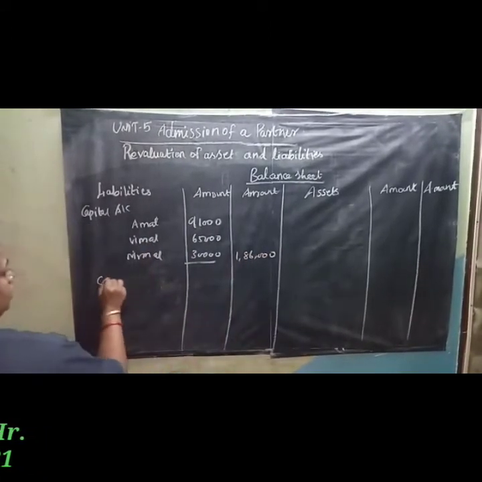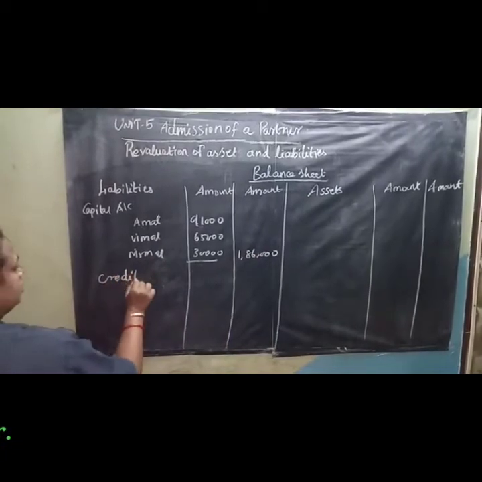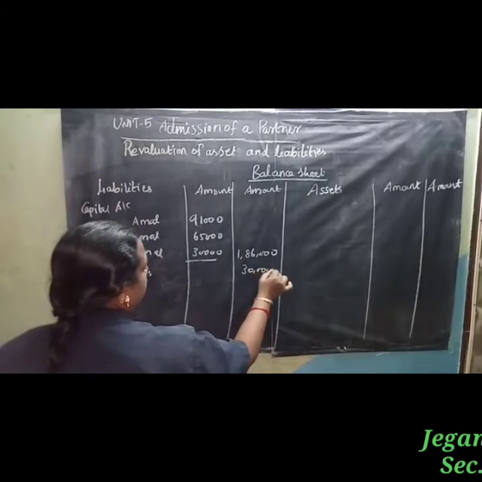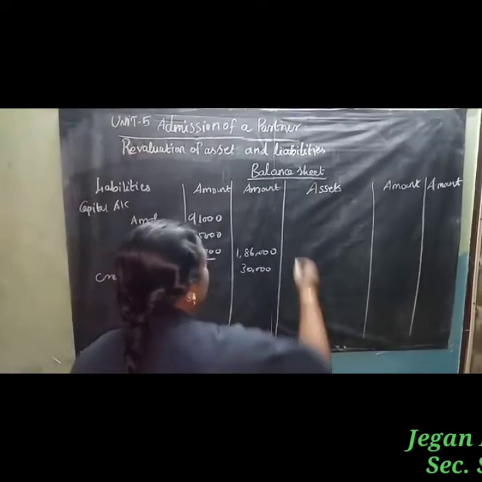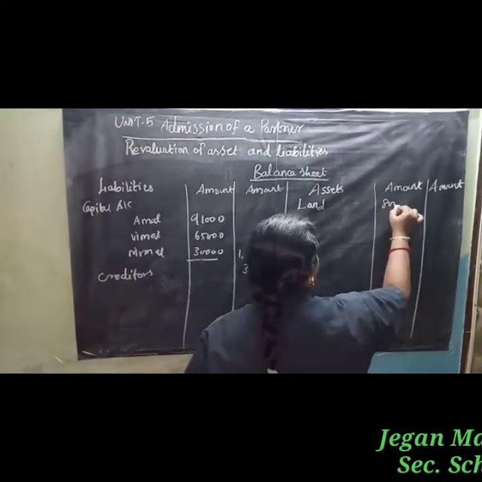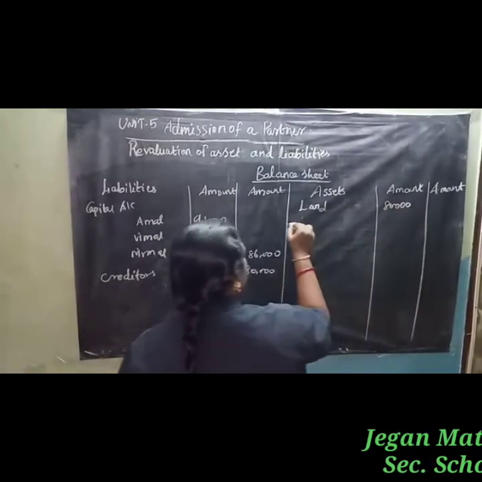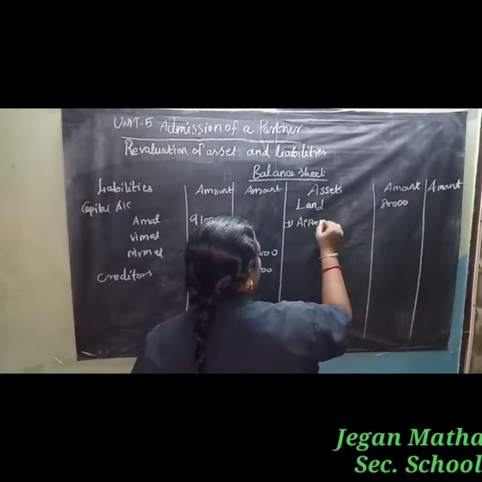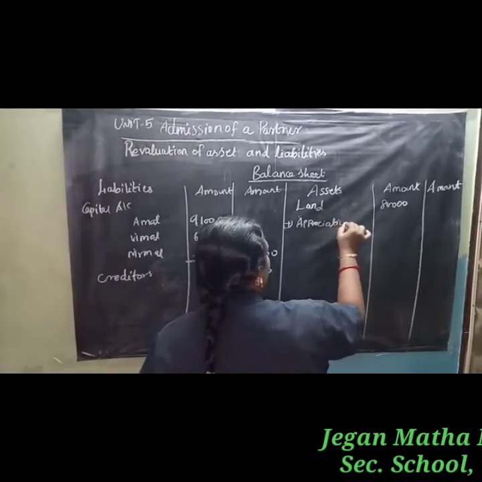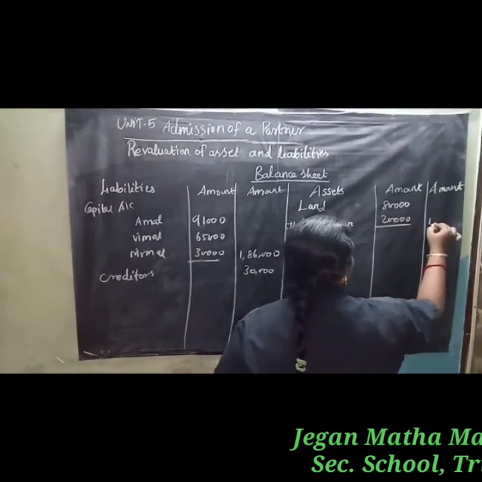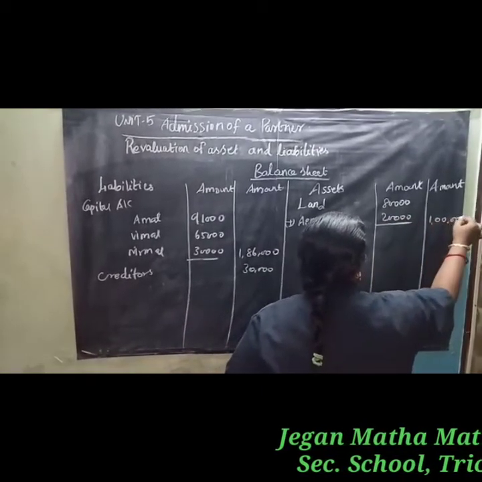Then creditors 30,000. Next, asset side: land 80,000. In the adjustment, land is appreciated by 20,000, and appreciation means we have to add 20,000, so total 1 lakh.